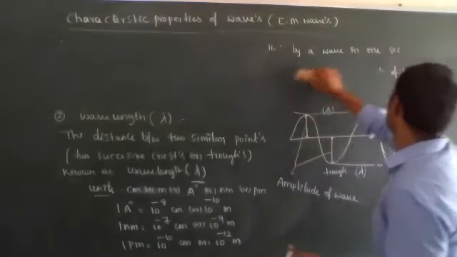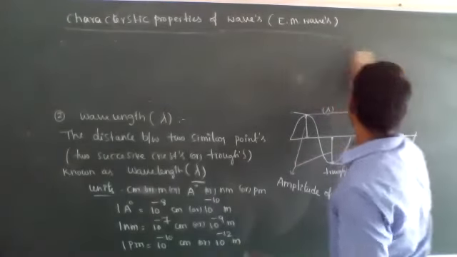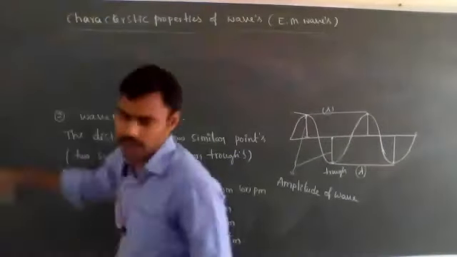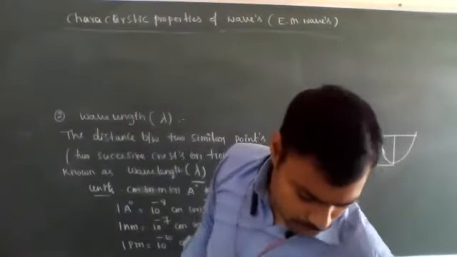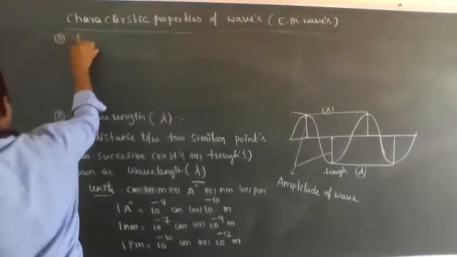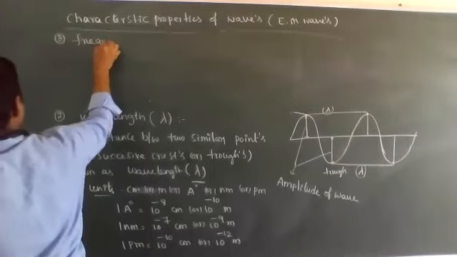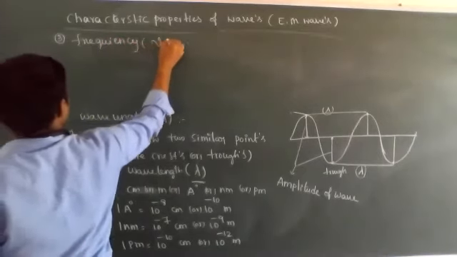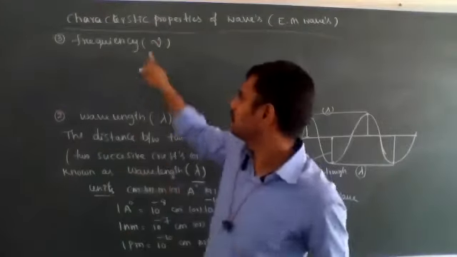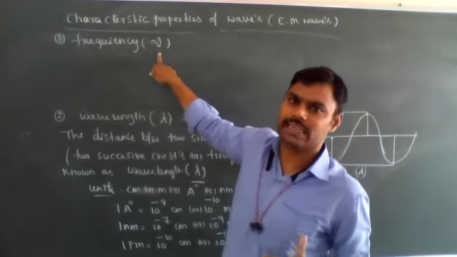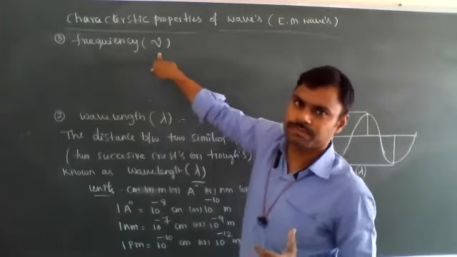The third one is frequency. Frequency is very, very important. What is the definition of frequency of electromagnetic radiations or waves? The frequency symbol is nu, not V, nu. We have to pronounce it as nu.